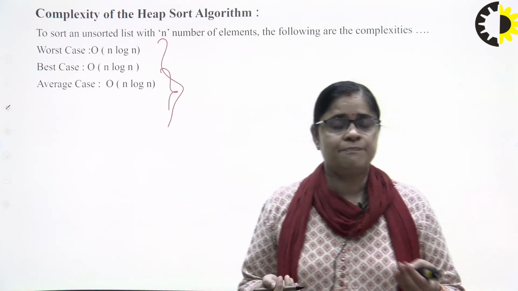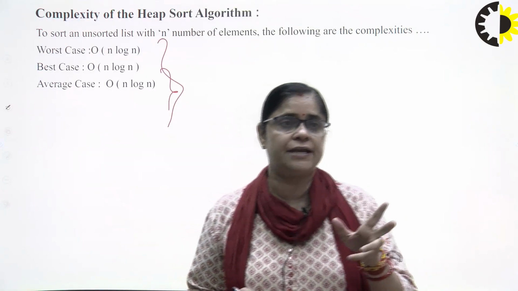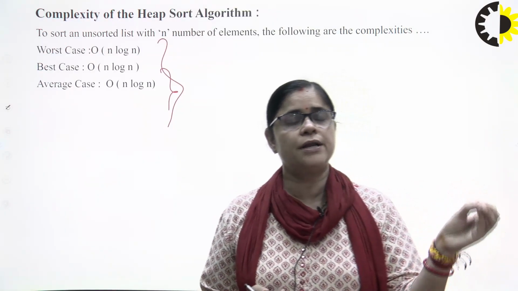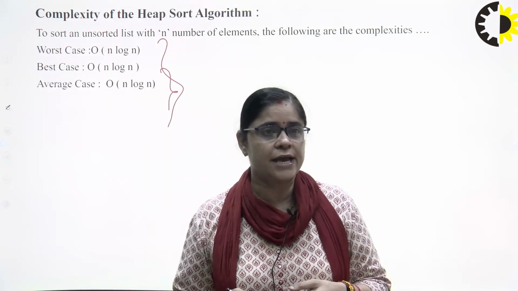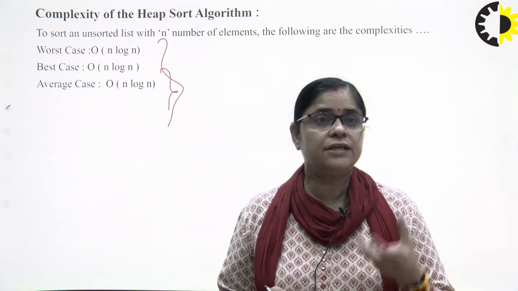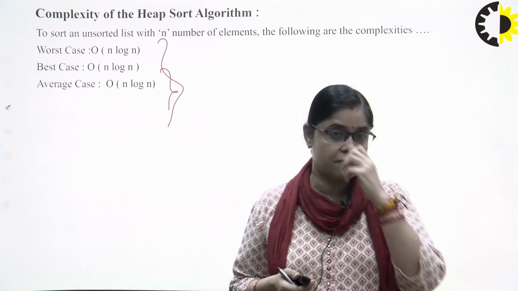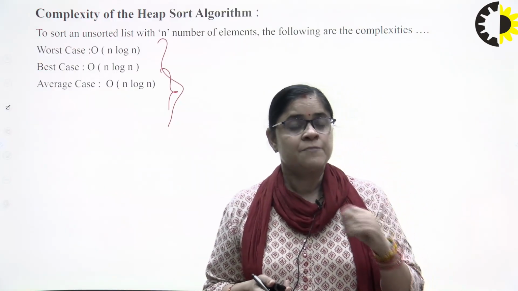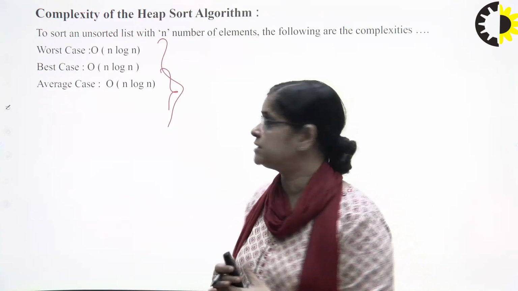In simple terms, when we are dividing in quick sort, merge sort, or heap sort, our time complexity is always big O of n log n, because we are dividing the unsorted array into two equal parts. When we are dividing into two parts and sorting the array, our time complexity is always n log n.